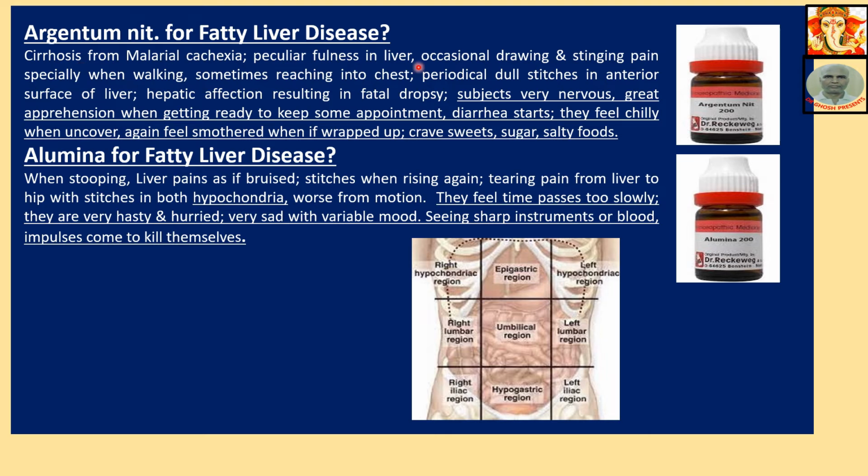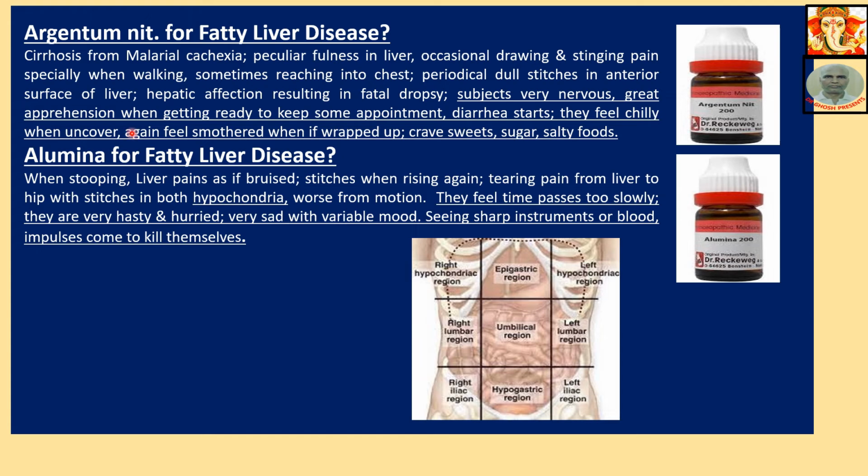Peculiar fullness in liver, occasional drawing and stinging pain, especially when walking, sometimes reaching into chest, periodical dull stitches in the anterior surface of liver, hepatic affection resulting in fatal dropsy. Hepatic affection always results in dropsy. Say over the ankle there is accumulation of tissue fluid, in the abdomen there is accumulation of tissue fluid. These are liver affection symptoms.